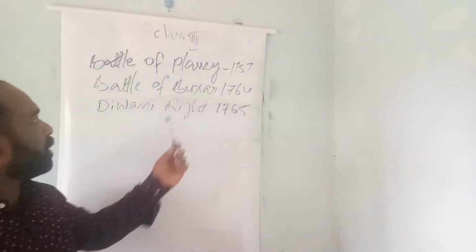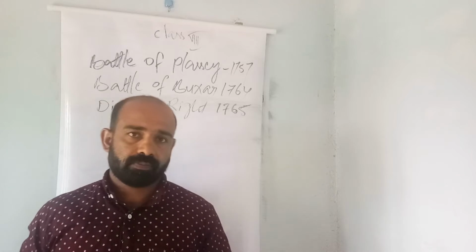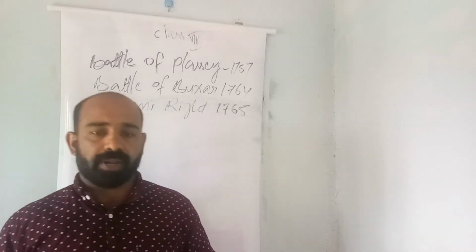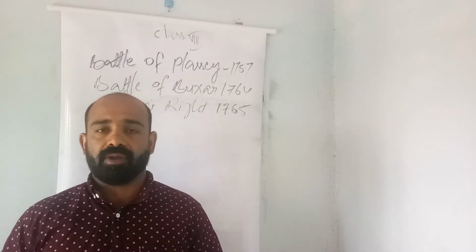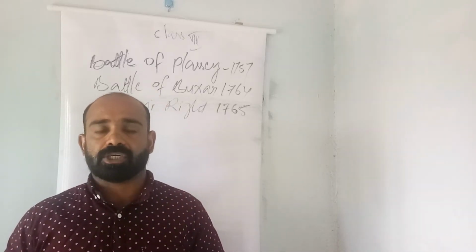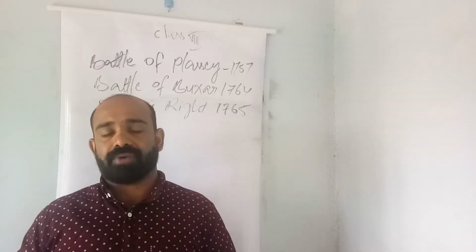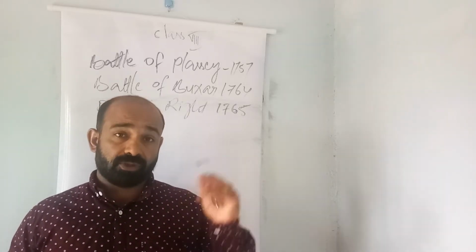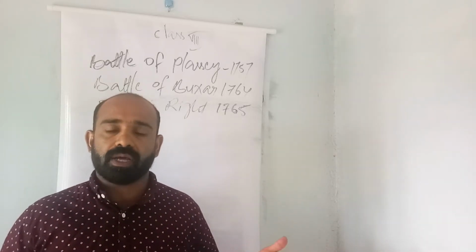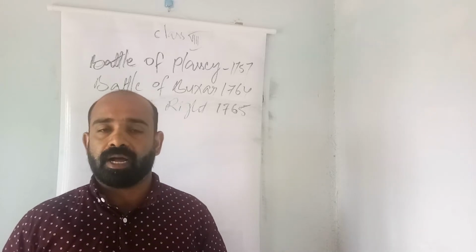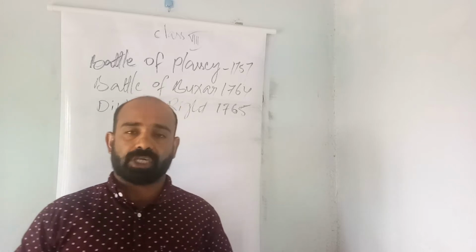Now let us see the topics: Battle of Plassey, Battle of Buxar, and Diwani right. First of all, let us see the topic Battle of Plassey. The Battle of Plassey was fought in the year 1757 between Sirajuddaulah and the English company. After the death of Alivardi Khan in 1756, Sirajuddaulah was the next Nawab of Bengal. He was a very powerful ruler, cunning, sharp-minded, and very aggressive. He was not at all willing to cooperate with the English company.